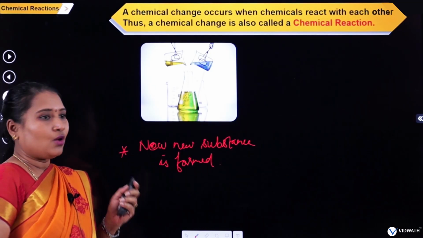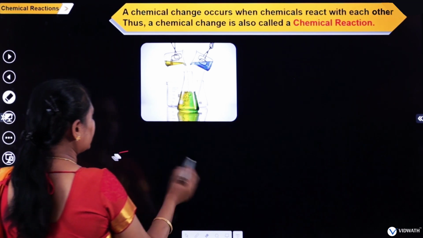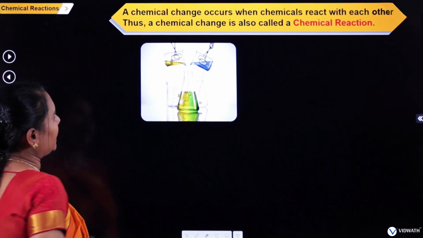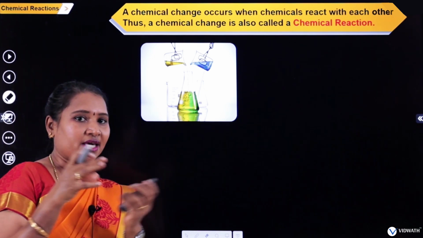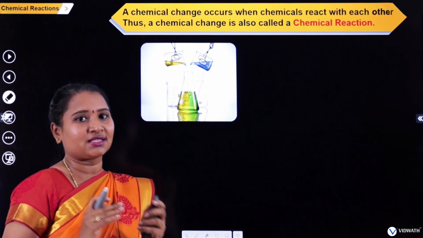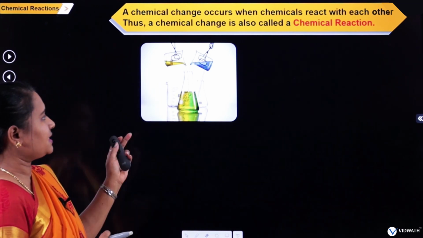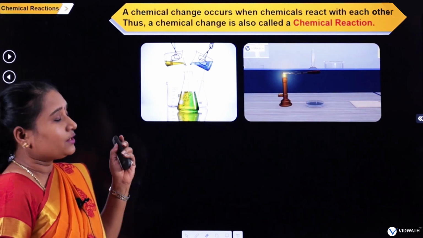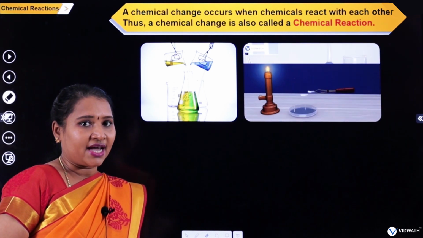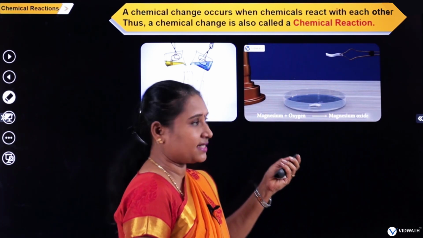Now let us move on to the important part of this chapter, which is about chemical reactions. So when two chemicals are mixed together, you can see different changes happening, right? So that is what is called a chemical reaction. Now, to understand this chemical reaction, we can understand it with the help of a simple example.